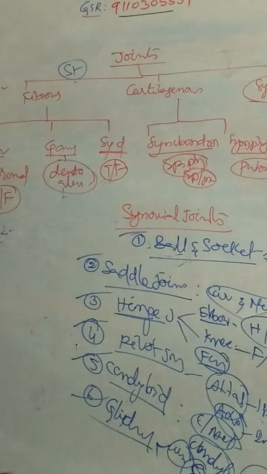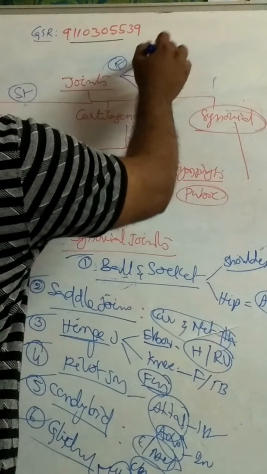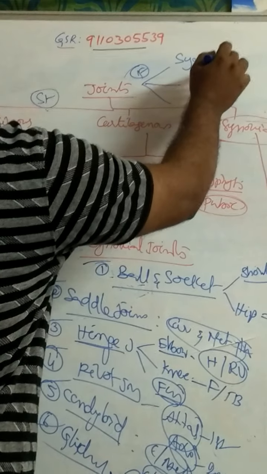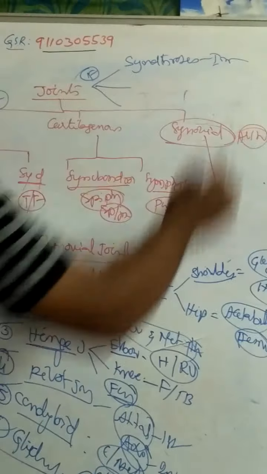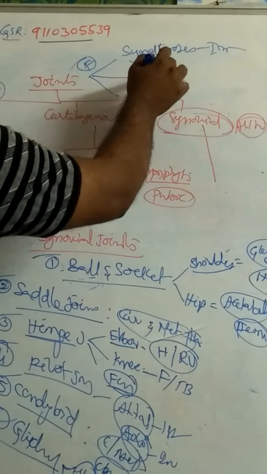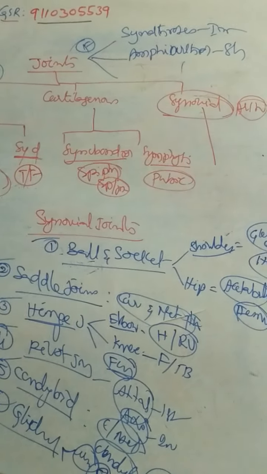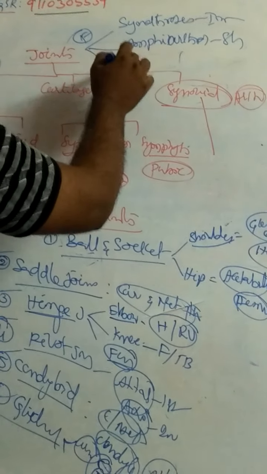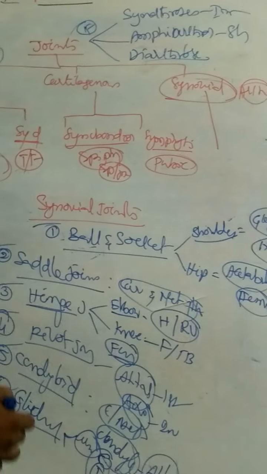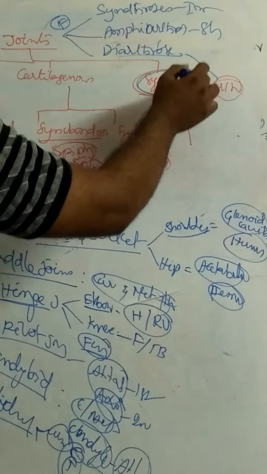Based on their function, there are 3 types of joints. Functional classification of joints: synarthrosis, immobile joints; amphiarthrosis, slightly mobile joints; diarthrosis means completely mobile joints. All synovial joints are diarthrosis.